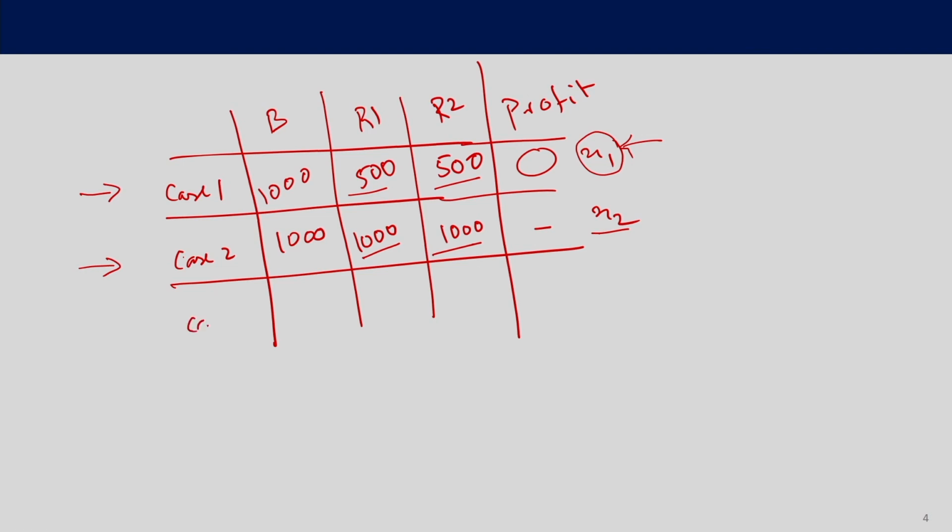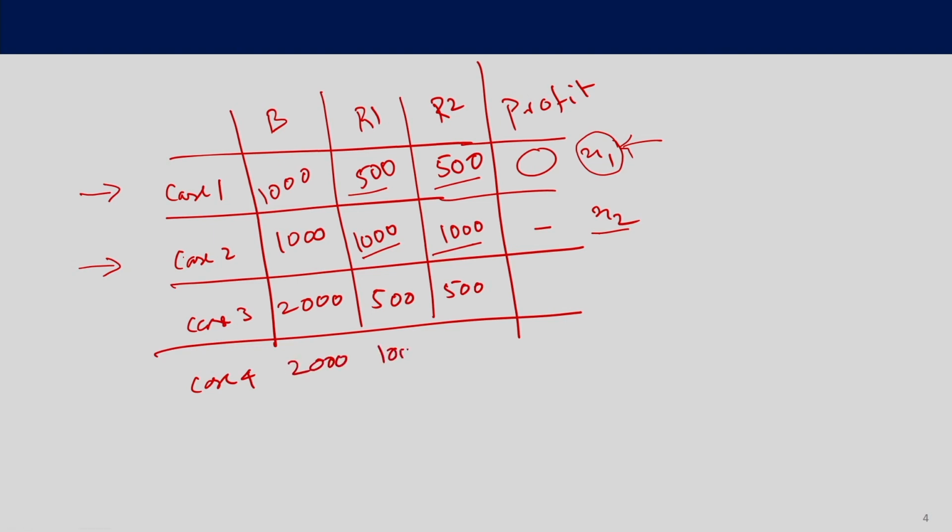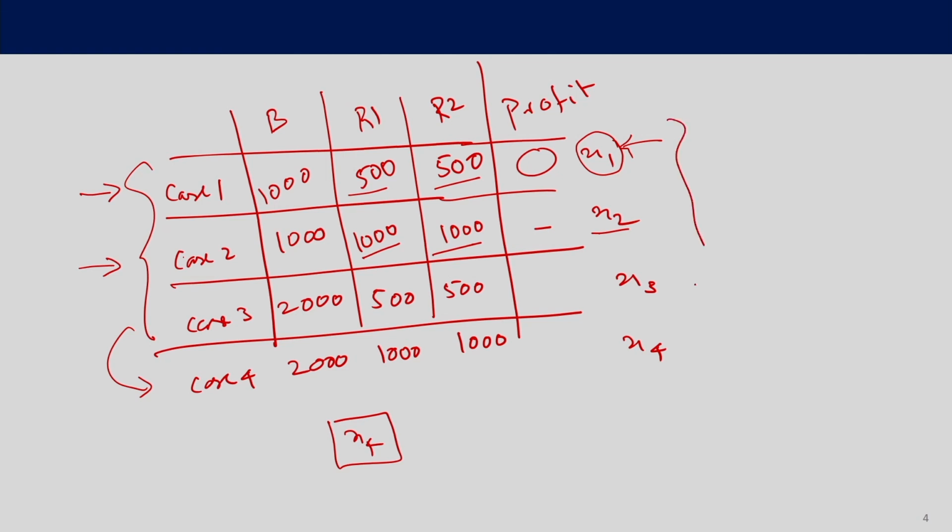So, similarly for this study we have 2 more cases, wherein the budget is increased to 2000, the raw material is at 500, and the fourth case is the budget available is 2000 and the raw material that is available is 1000. So, let us call this profit x3 and x4. Over here, x4 cannot be inferior to any other value, because x4 is a relaxed version of any of the other 3 problems. So, any solution which satisfies these 3 cases would also satisfy this. We should not have a solution whose profit is inferior to any of these 3.